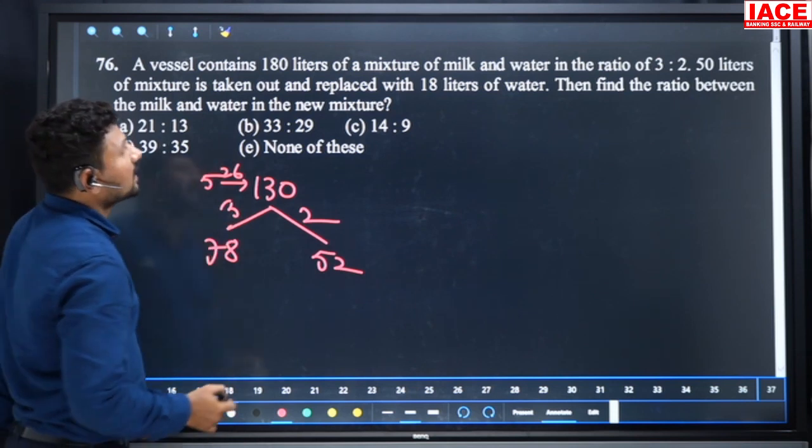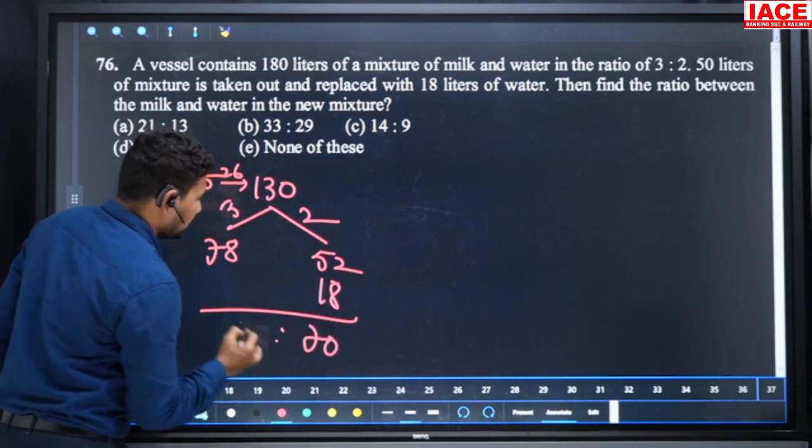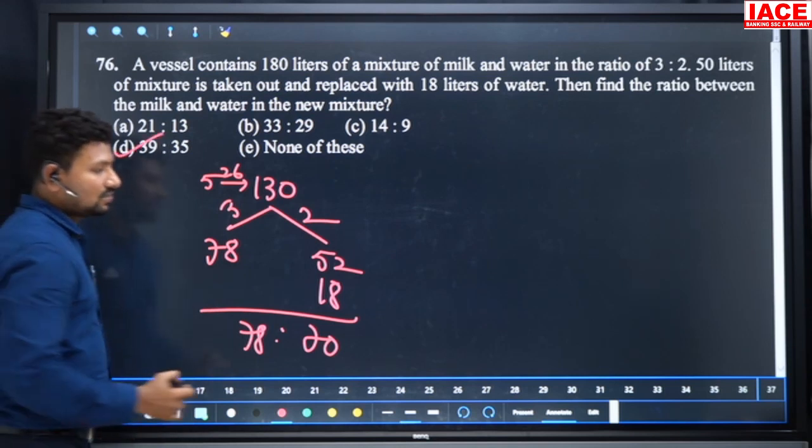Now you are adding an extra 18 liters of water. Then with 18 liters of water added, water becomes 70 and milk is 78. Both are divisible by 2 and cancel. Then our option is what? 39:35.